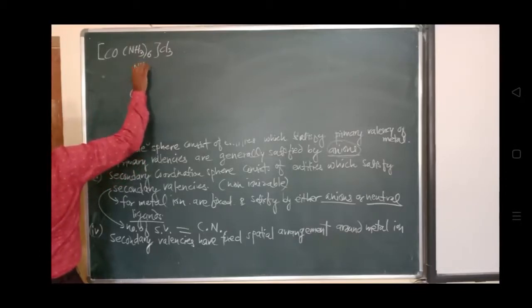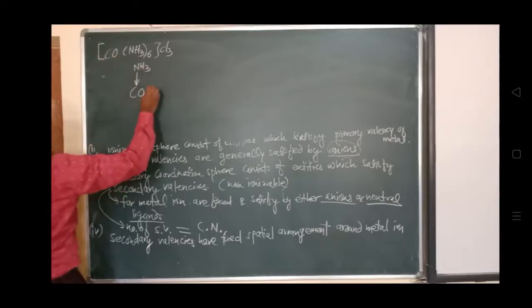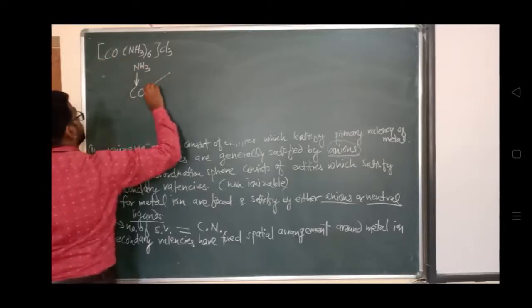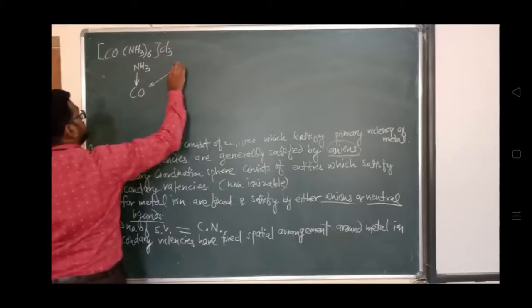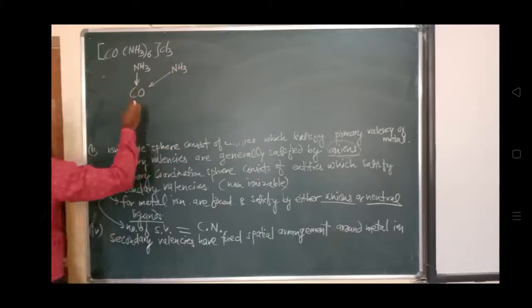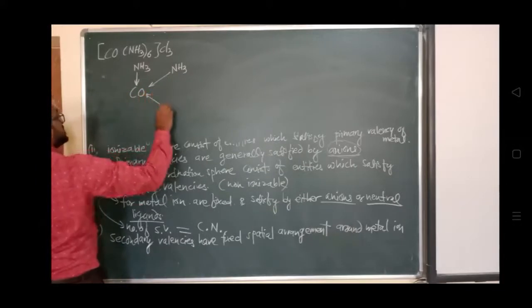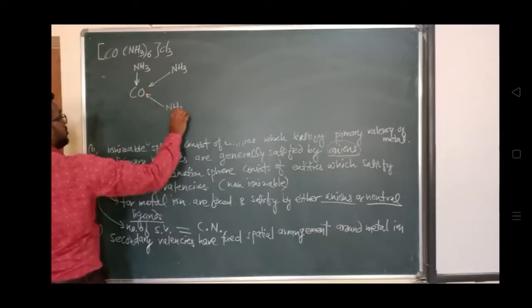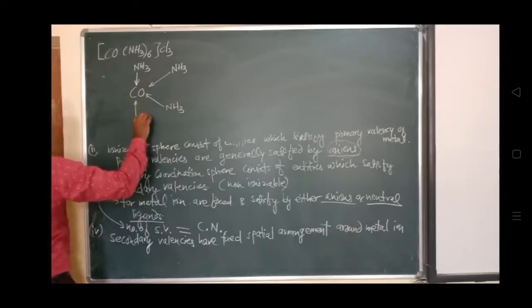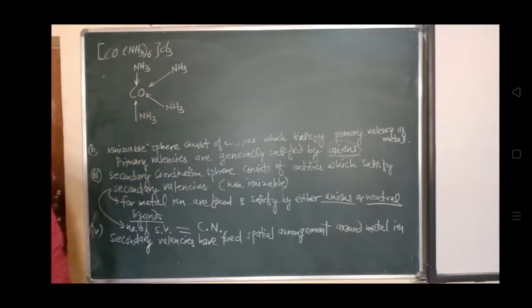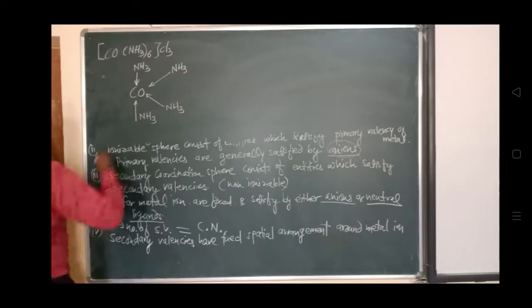The arrow is facing towards the electron deficient metal ion. You can see, this is the general representation of a coordination bond. We represent a coordination bond like this. So nitrogen is sharing its electron pair with the cobalt.